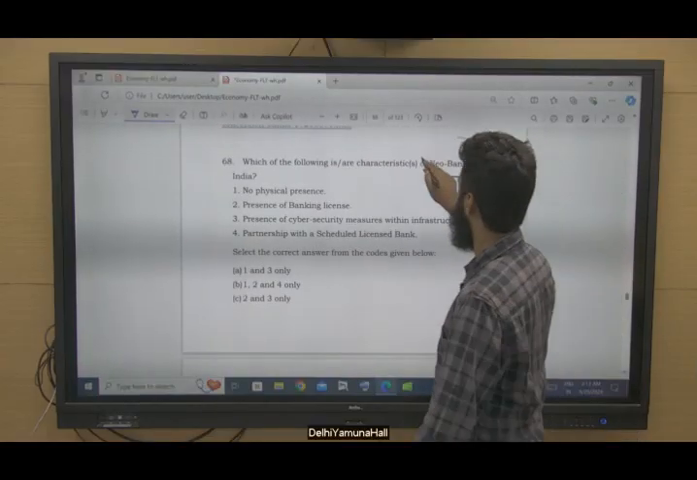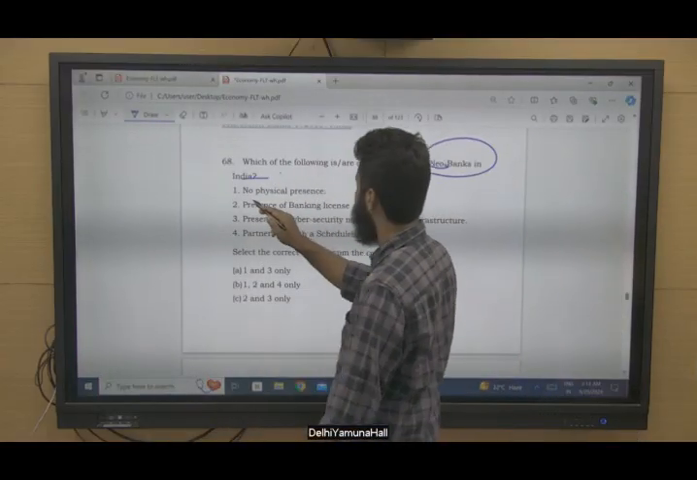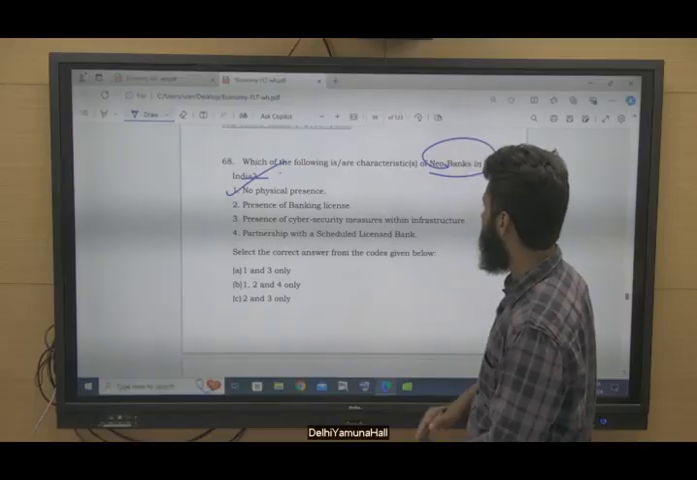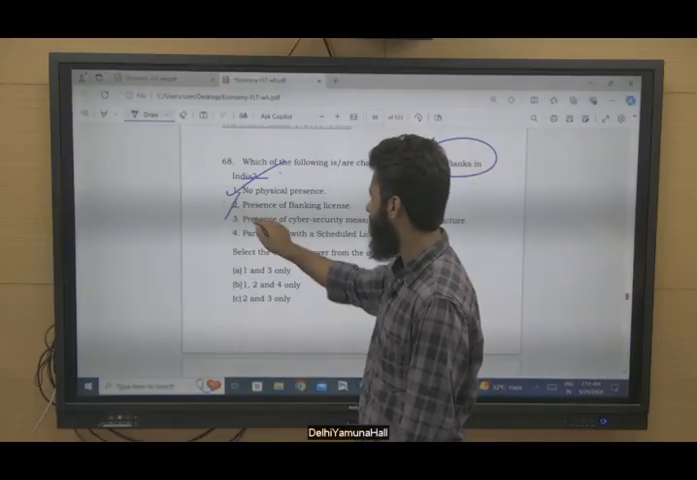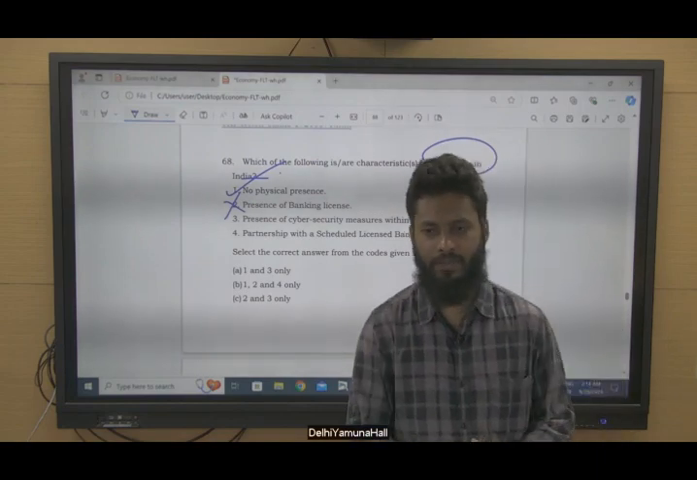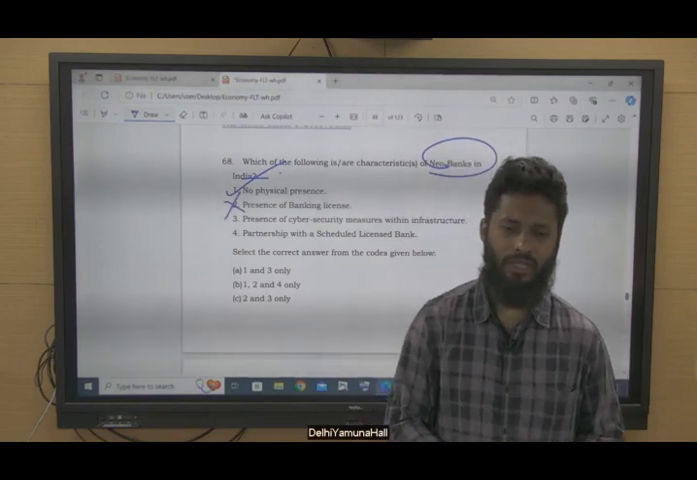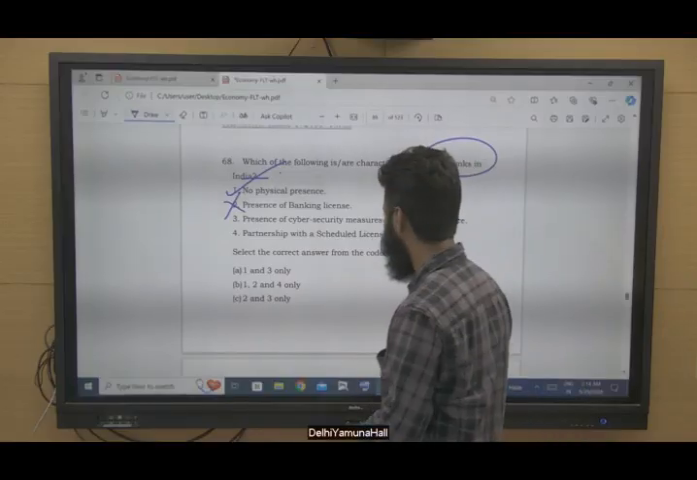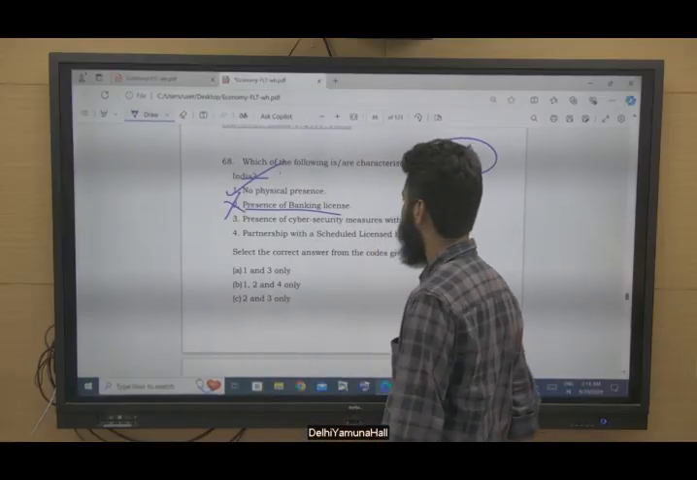So with reference to neobanks in India, no physical presence? Yes. No physical presence. Presence of banking license? No, not required, because it needs to be merged with, or it needs to work under some scheduled bank which has the license. So presence of banking license is not required.